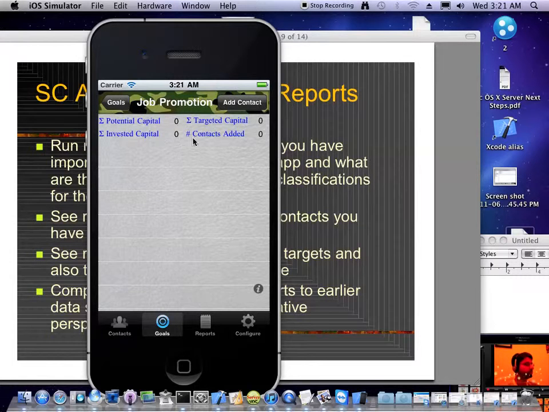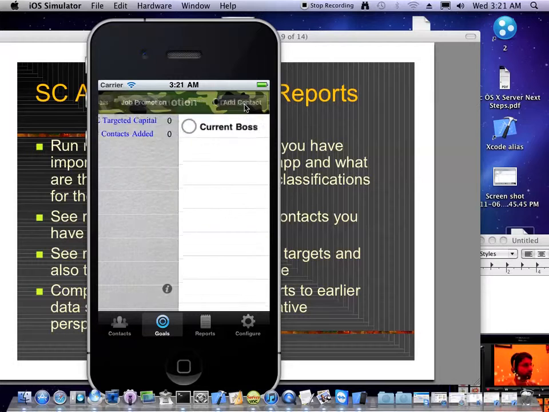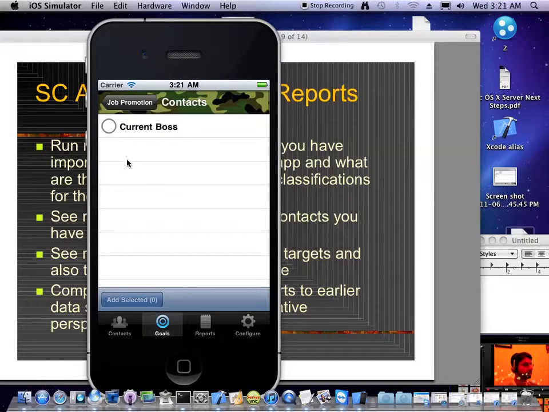As you see, the goal currently has a cumulative social capital of 0 because I haven't associated any contacts. So I can start adding contacts. Notice that the only contact I have is the current boss. That's the only one I created.